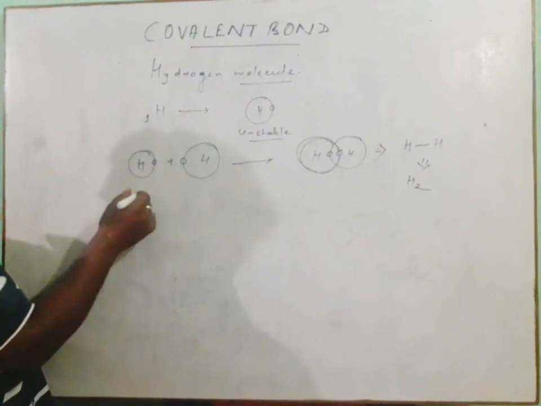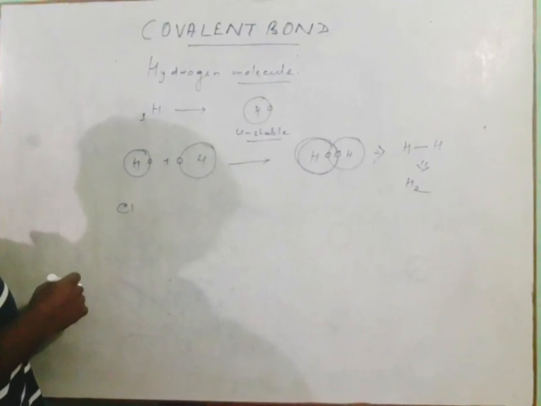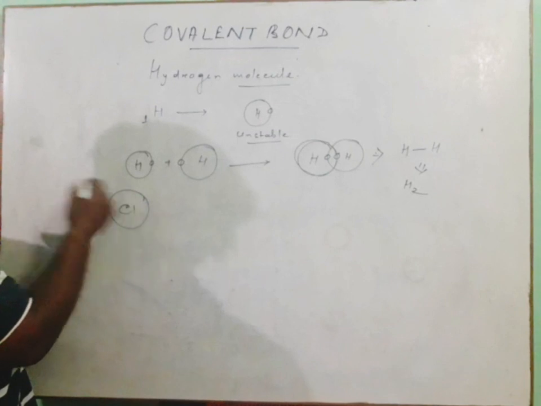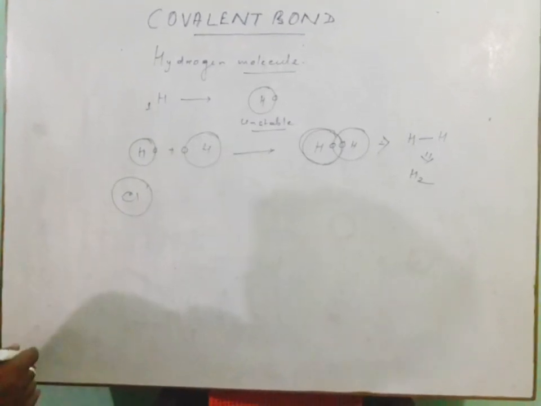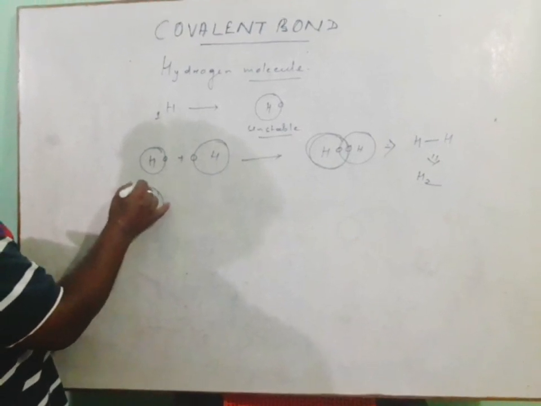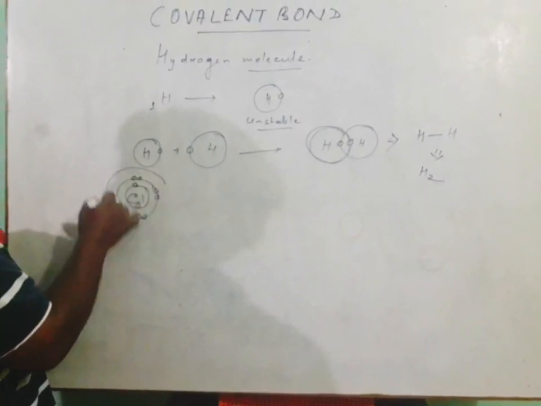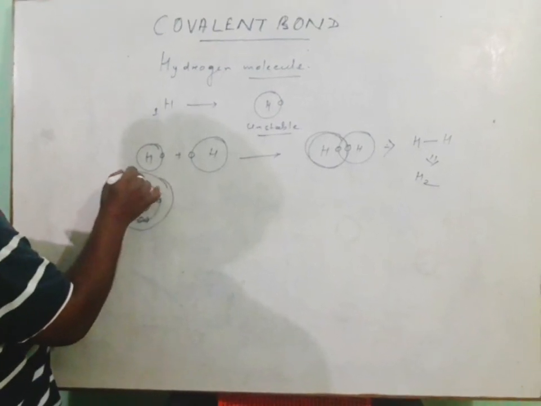A similar thing happens in the case of chlorine. If we see the unstable chlorine atom, it contains 2, 8 and the outermost shell contains 7 electrons.